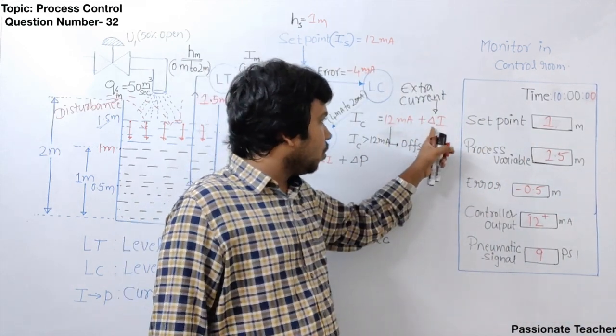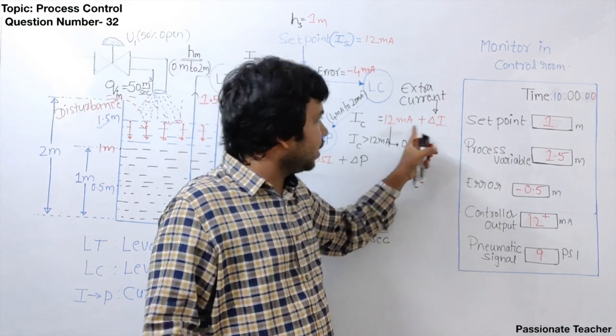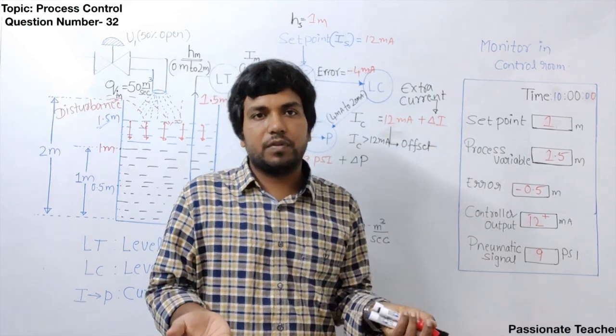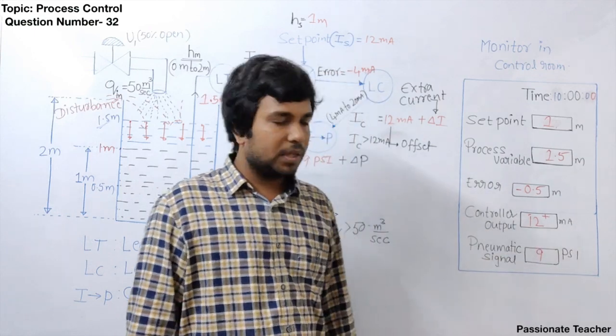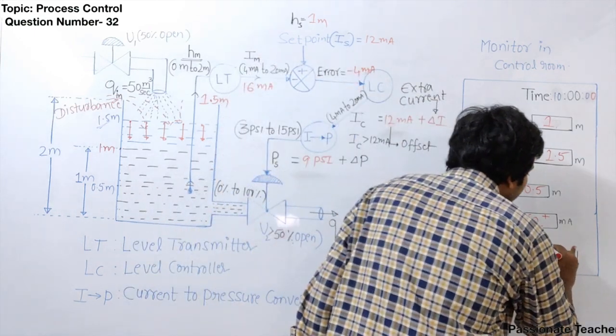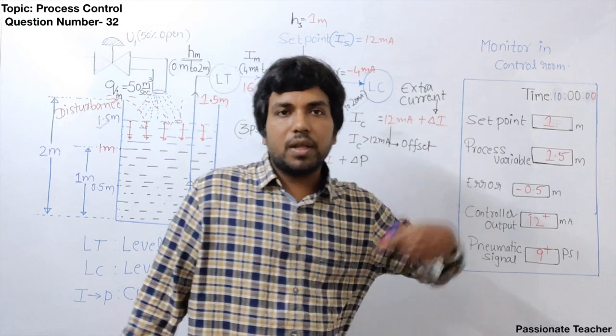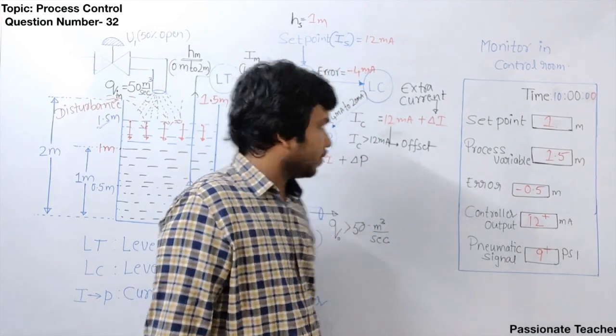If it is 4 milliampere of extra current, 12 plus 4 will be 16 milliampere. That will be indicated here. Clear? So now it is more than 9 psi. 9 plus means more than 9, or greater than 9 psi.